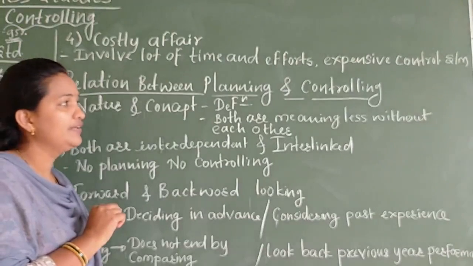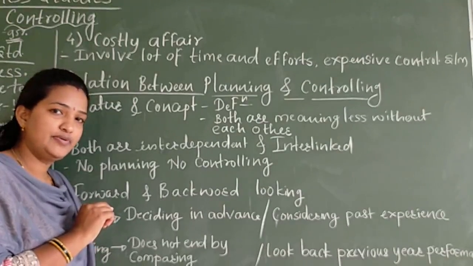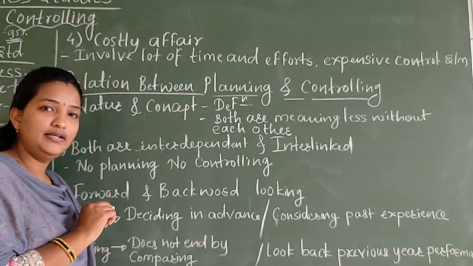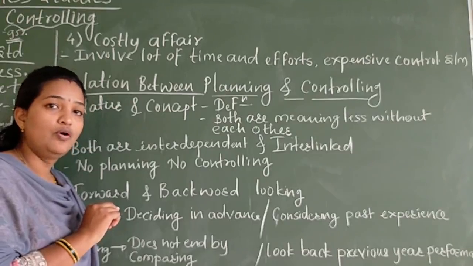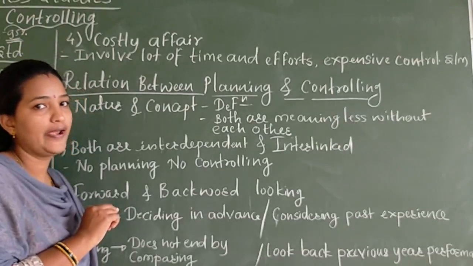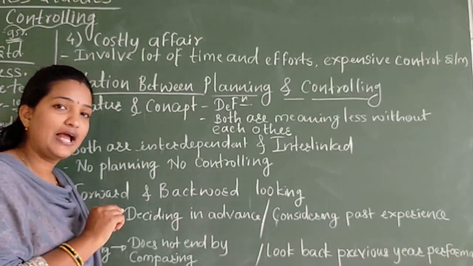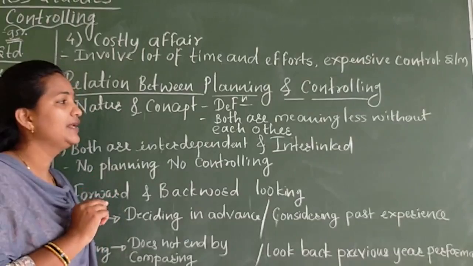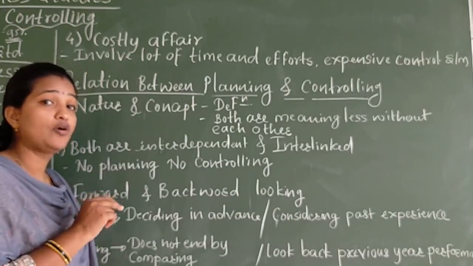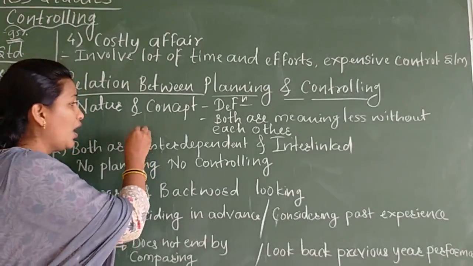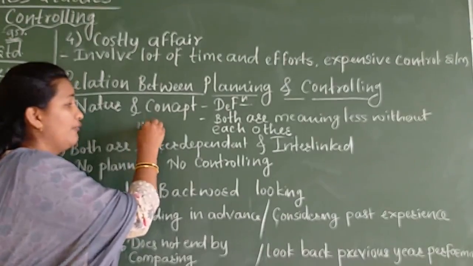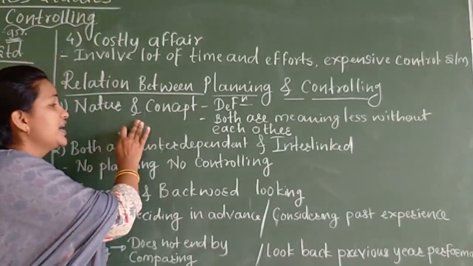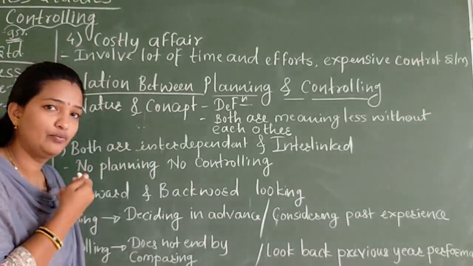So how can we define planning? Planning means thinking in advance, otherwise deciding in advance what to do, when to do, how to do, and by whom to do. For that process we are known as planning. Within a plan we decide what we are going to do, how, when, and by whom it is going to be done. So we are deciding in the future what we want.